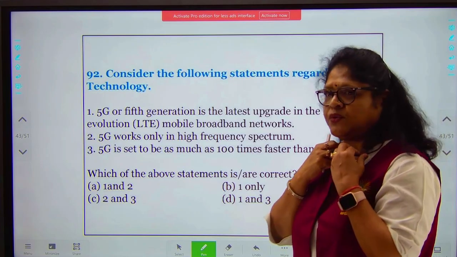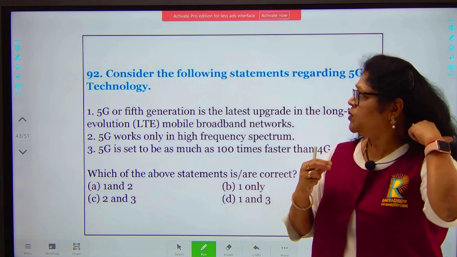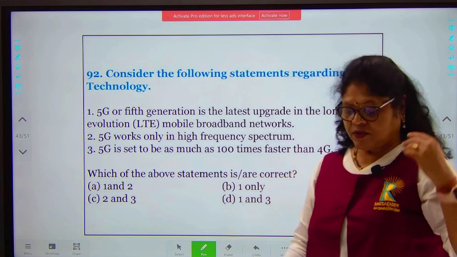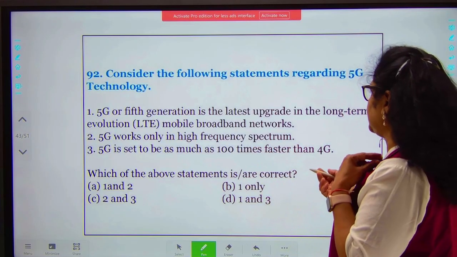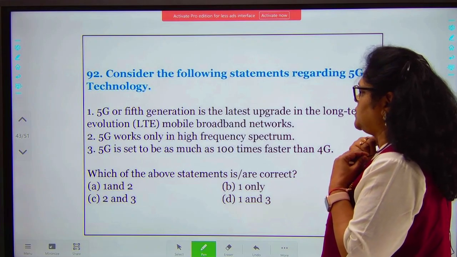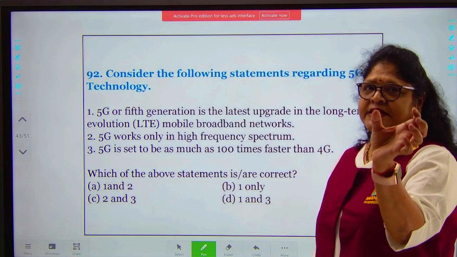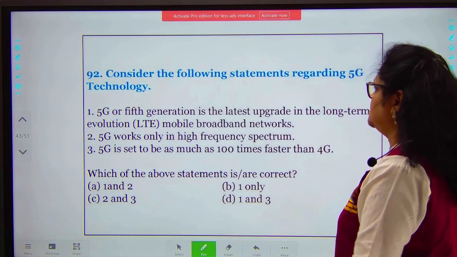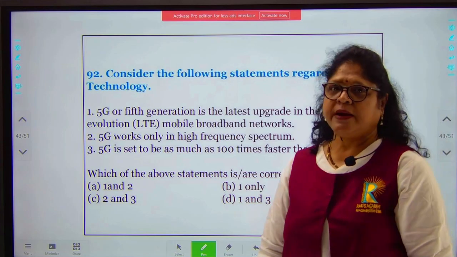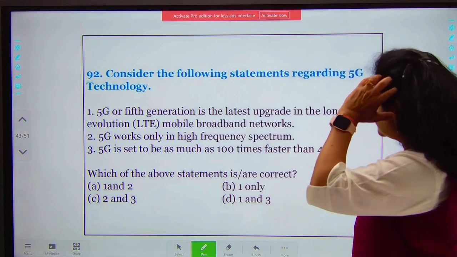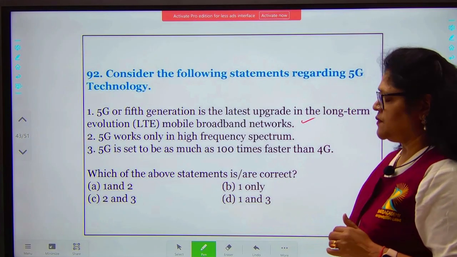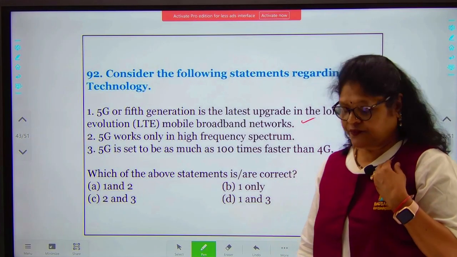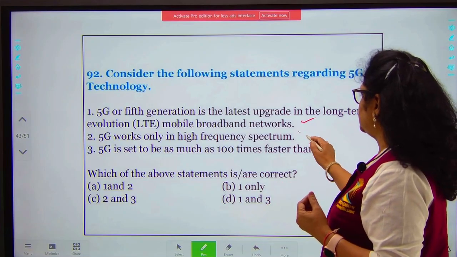5G technology. Now you know that 5G is already launched in India, and 5G technology is the latest thing. 5G, or 5th generation, is the latest upgrade in the long-term evolution. You see on your phone which says LTE, that is long-term evolution mobile broadband networks. Okay, it works only in high frequency spectrum 5G. No, it works in low, medium and high frequency spectrum.